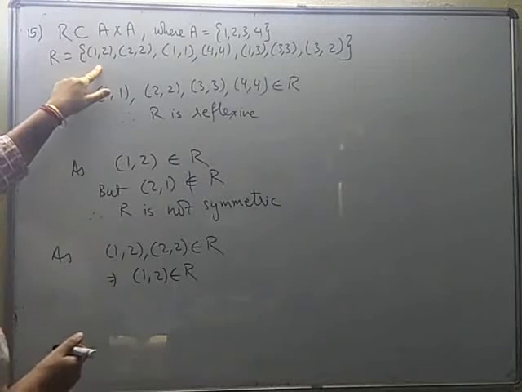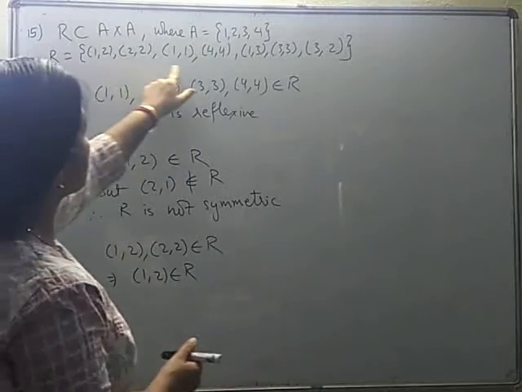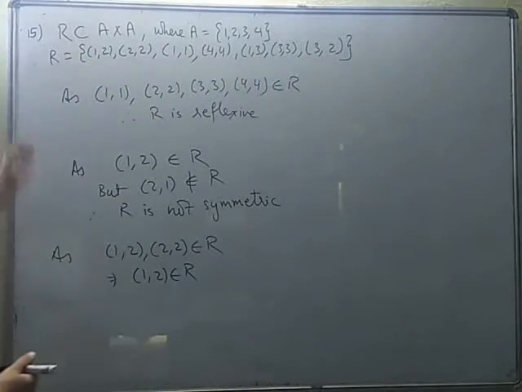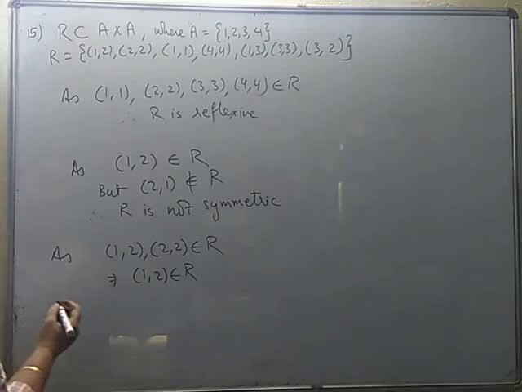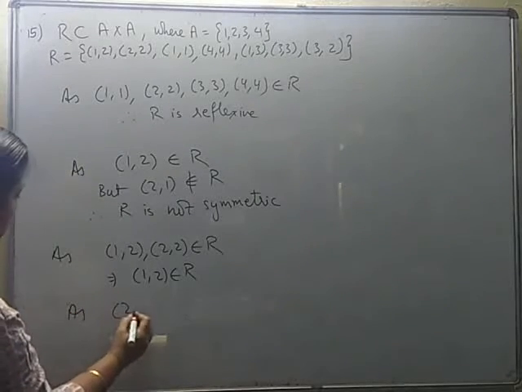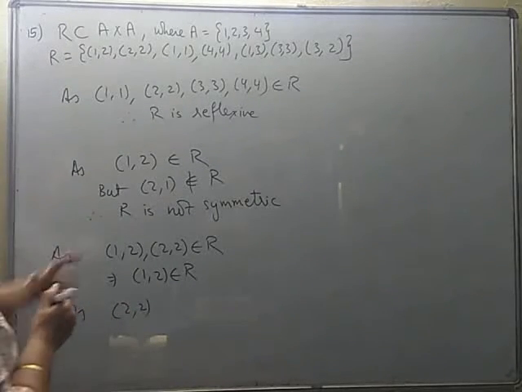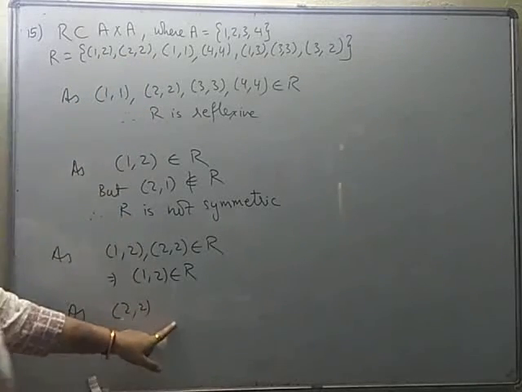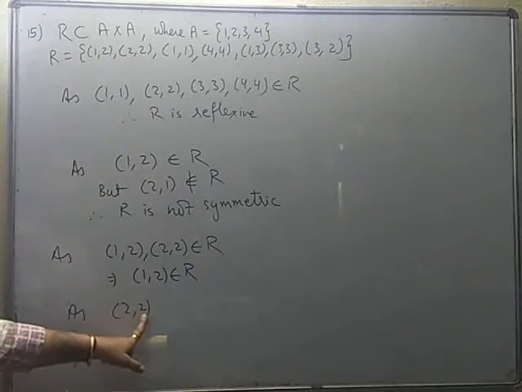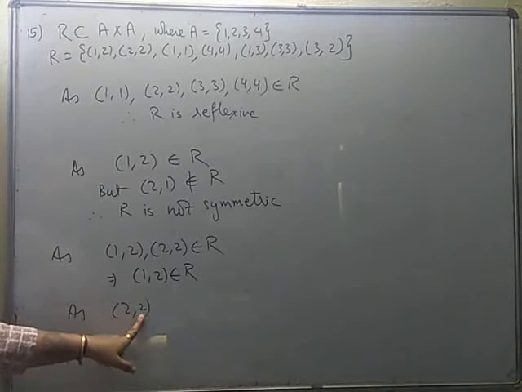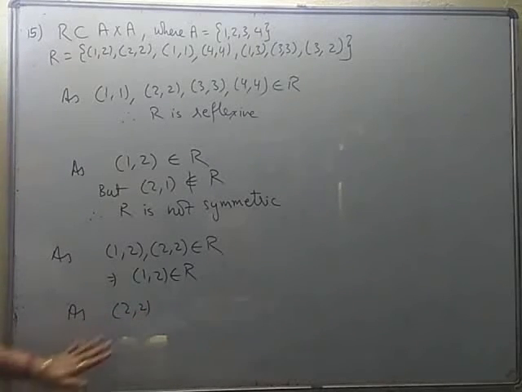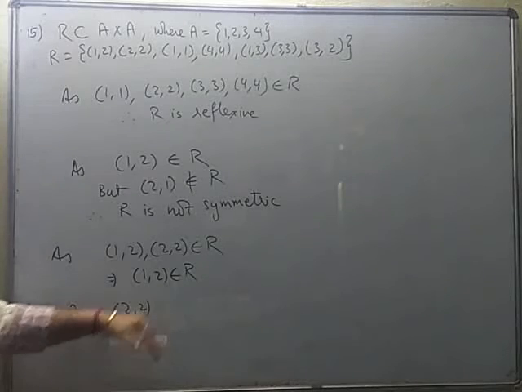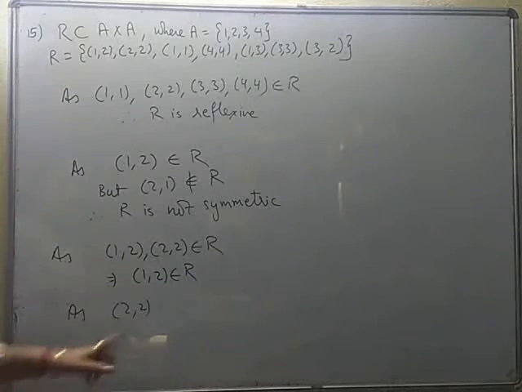Let us see, can we pair 1, 2 with anything else? 1, 2 cannot be paired with anything else. Moving on to 2, 2. For that I need to search for another pair whose first element is 2 only. You will find taking it as a first pair, we are unable to find the next pair.